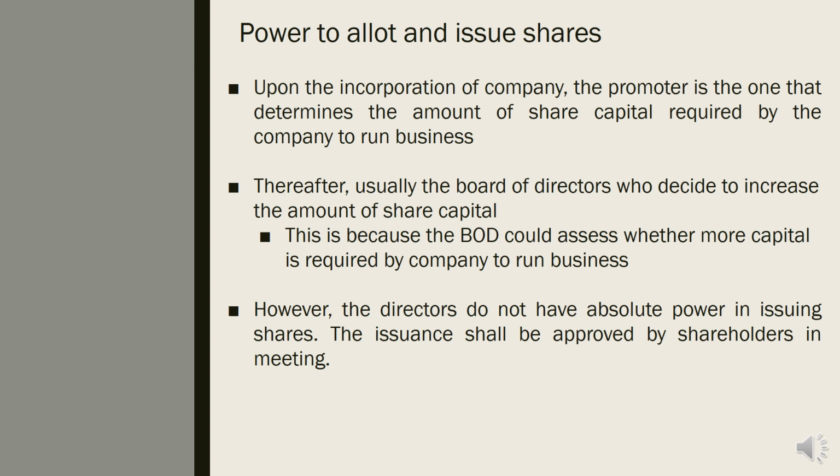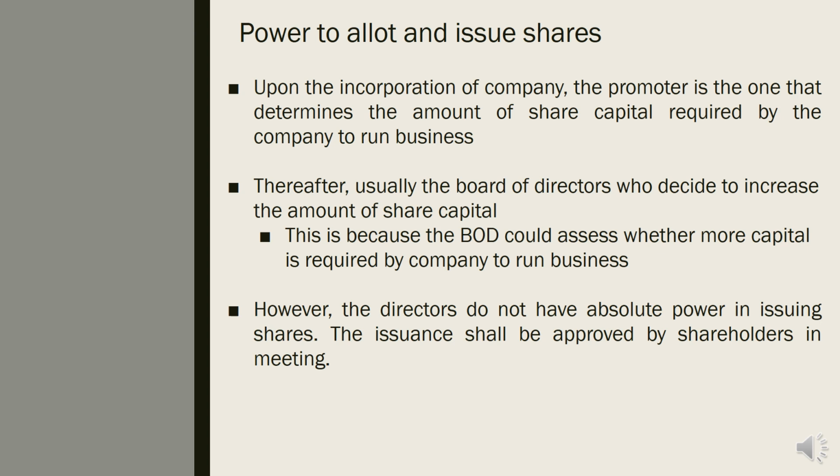However, we have to bear in mind that the directors do not have absolute powers in issuing shares. The issuance of shares shall be approved by shareholders in meeting. Even though they have the right to decide that we need more capital and have to issue more shares, they cannot simply issue shares.